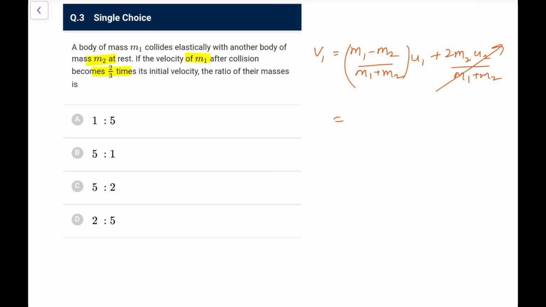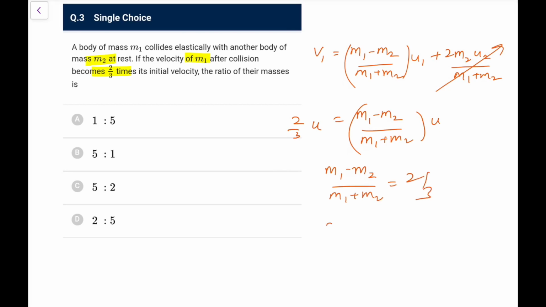So u2 was 0, so it is (m1 minus m2) upon (m1 plus m2) into u, and what we are given, this is 2 by 3 times of initial velocity, that is 2/3 of u. That means (m1 minus m2) over (m1 plus m2) is 2 over 3. So I can write 3m1 minus 3m2 is equal to 2m1 plus 2m2. Doing this, we are left with m1 is equal to 5m2. So the m1 by m2 ratio you can say as 5:1. So we'll go for option B, 5:1.